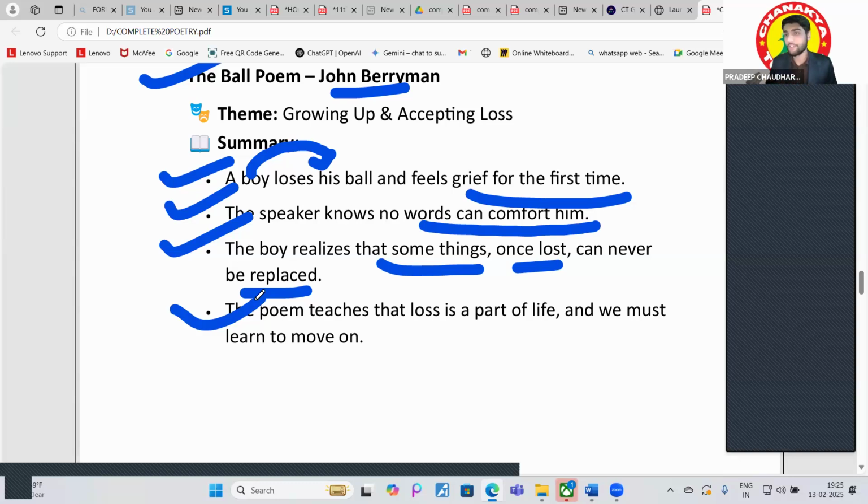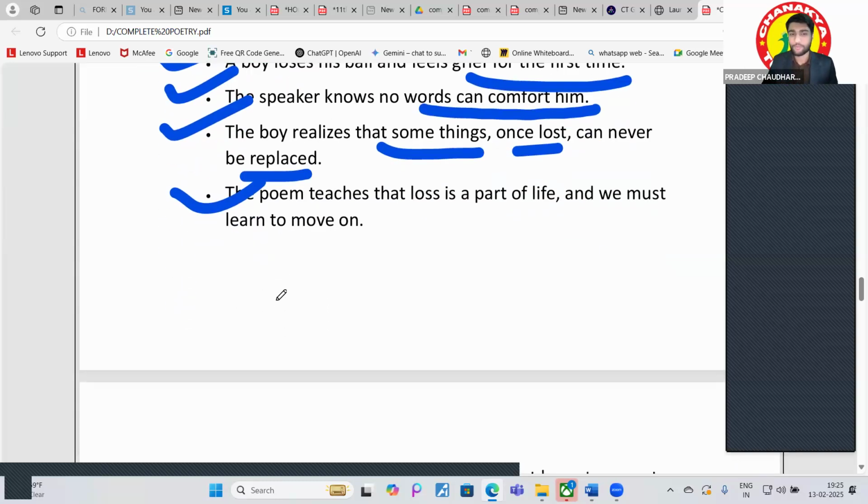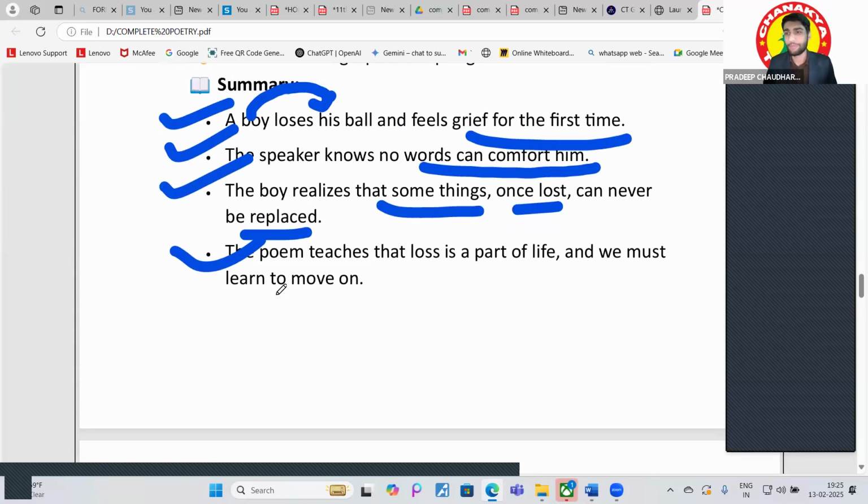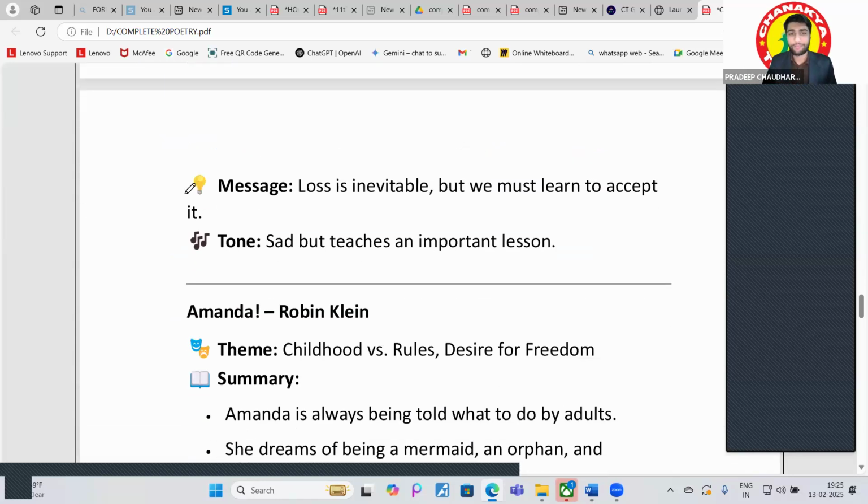Okay, that we must learn to move on, not to get stuck on the last one. So this is the message from this poem. What is the message? Loss is inevitable, but we must learn to adapt to it, right? We have to learn that if there is a loss, we have to accept the loss.